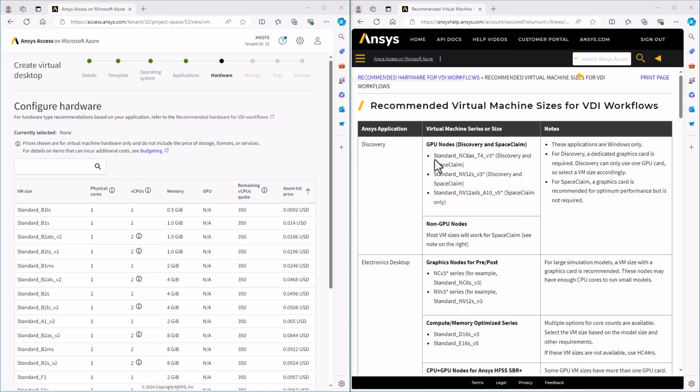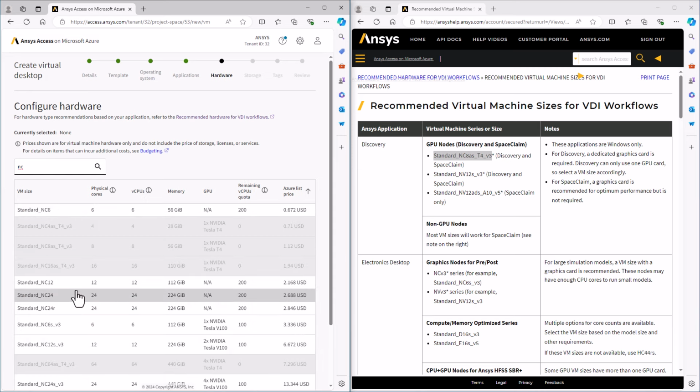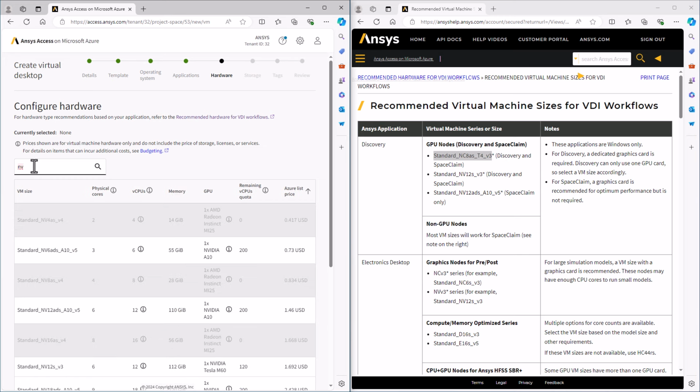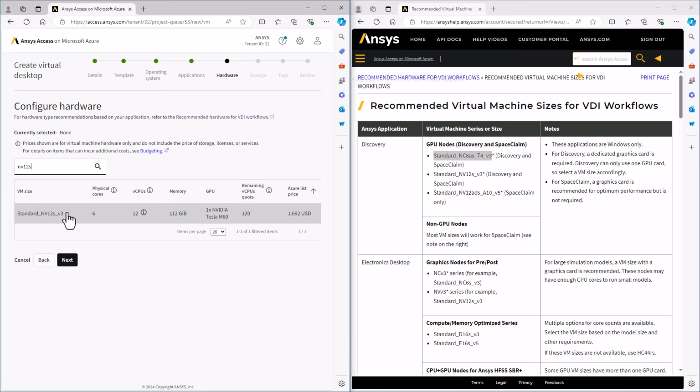I'll just start with the first one. So this would be the full name of the instance that's recommended. Easiest if I just search for the NC8. The same VM comes up. I see that I don't have any quota. This is a common situation. You may or may not have quota for the exact recommended machines. You can look at a different type of NC, different size possibly, or pick an alternative such as the NV12S here. So again, I have the exact match for this, and I do have quota for it, so I could select this machine. But let's go on.